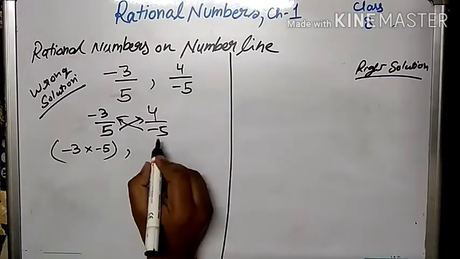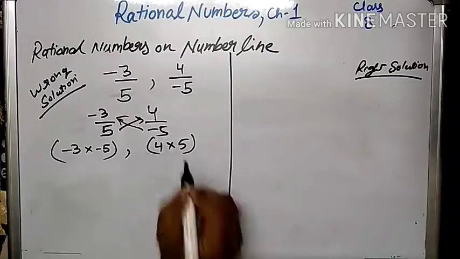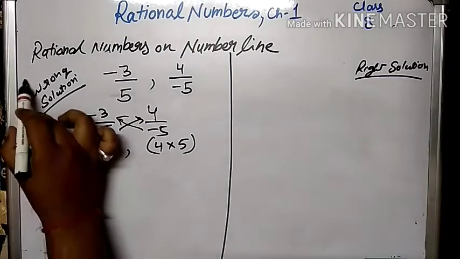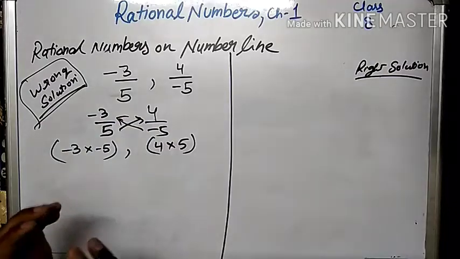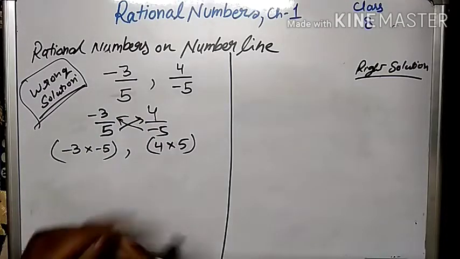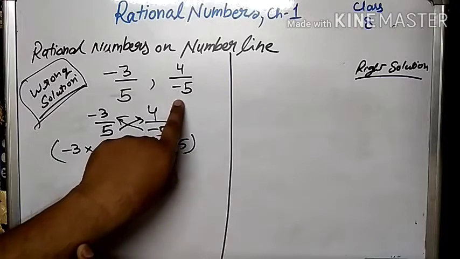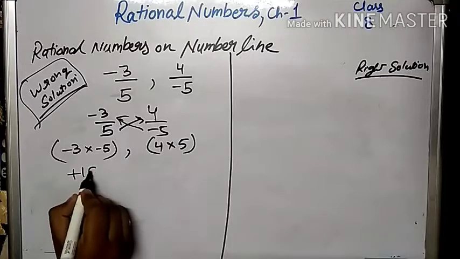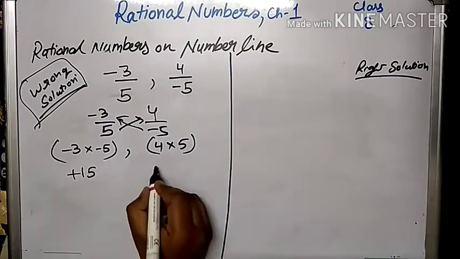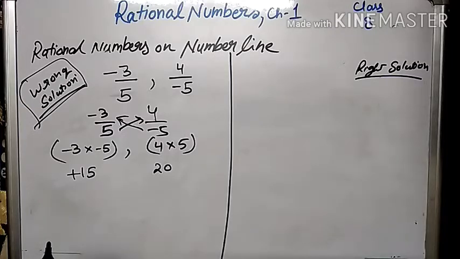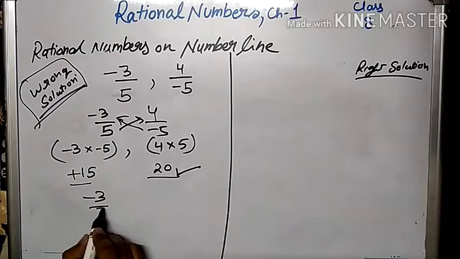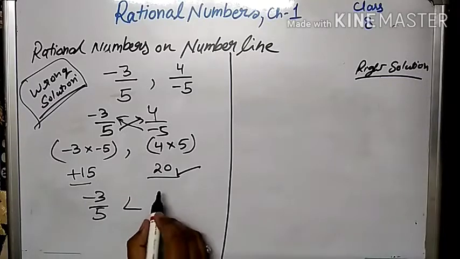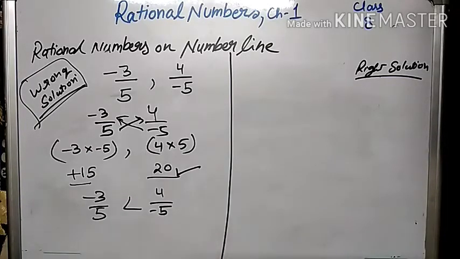Again I am saying this is the wrong thing that students do. You don't have to do this. Just remember what I'm saying. This is the wrong solution if they don't change the negative number at the base. Now it will come to minus 15, and here it will come to 20. According to these two numbers, which one is bigger? This number is bigger. So minus 3 upon 5 will be smaller than 4 upon minus 5.